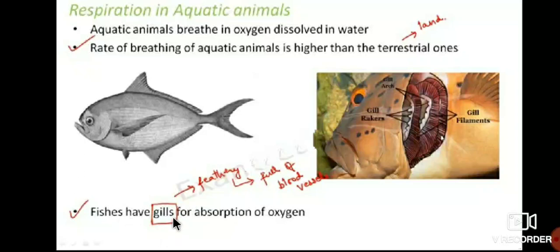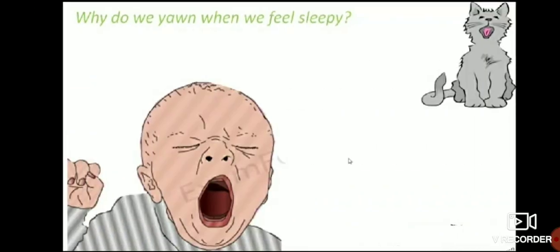So gills, feather-like, here they have given gills. This is a filament. Through these gills, fishes respire, absorbing the oxygen that is present in the water. The gills are full of blood vessels. Through those blood vessels, exchange of oxygen and carbon dioxide takes place. And next,